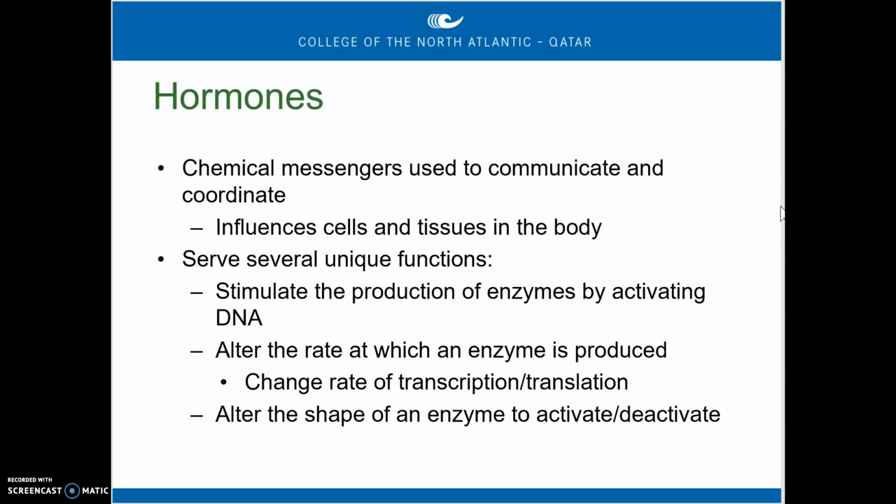If you think back to protein synthesis, of course, enzymes that we use for metabolism are proteins, so it has to go through the process of transcription and translation in order to be produced. So if you have a hormone that controls how fast that enzyme is produced or how slow it's produced, then that can affect the metabolic reaction that enzyme carries out.